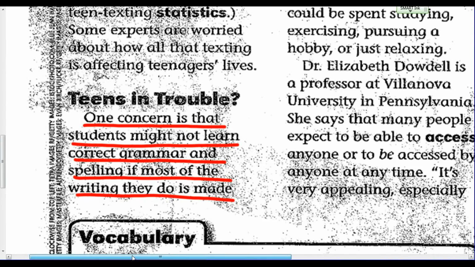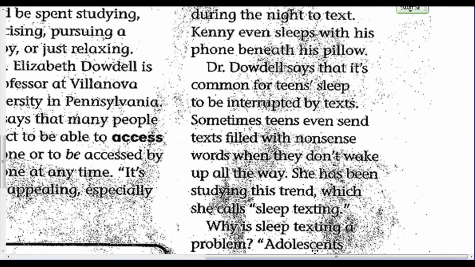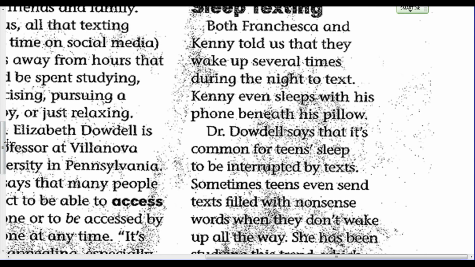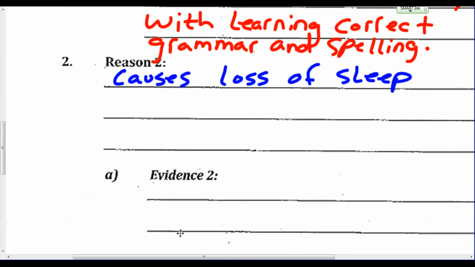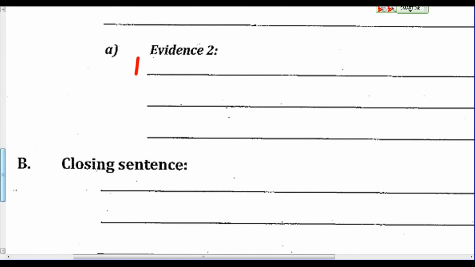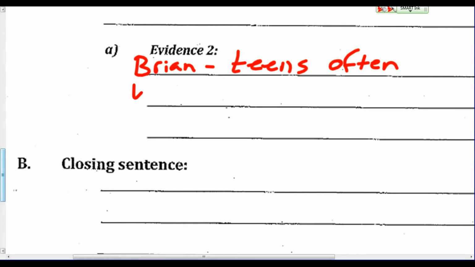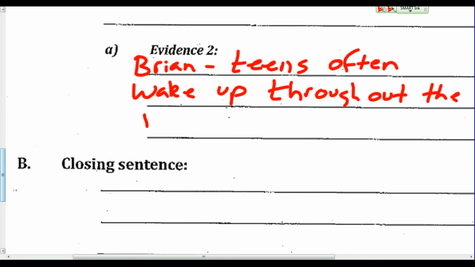So I'm skimming through my article, and I come across this section right up here that says, Dr. Dowdle says that it's common for teens' sleep to be interrupted by text. So again, my next job is I need to cite my text. So I'm going to put Brian so I remember where it came from. And I'm going to put teens often wake up at night to text.